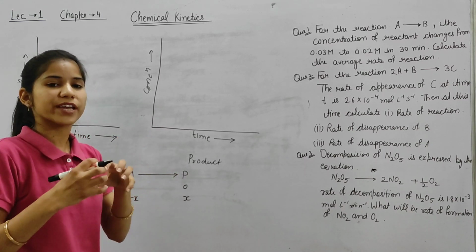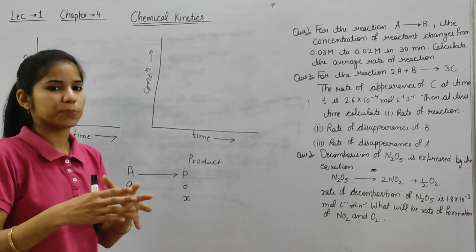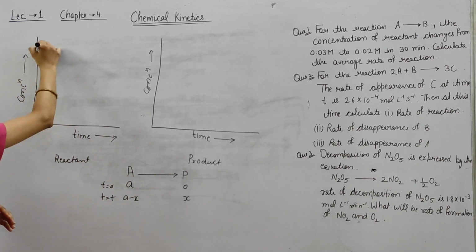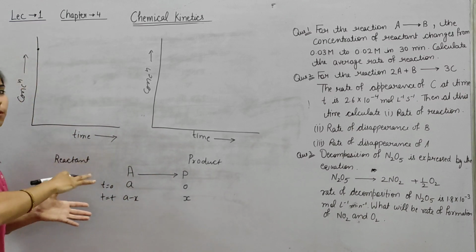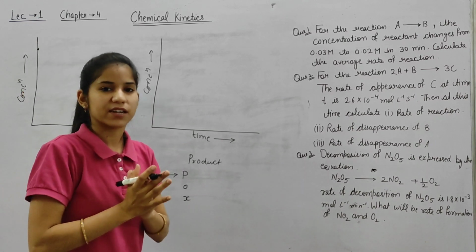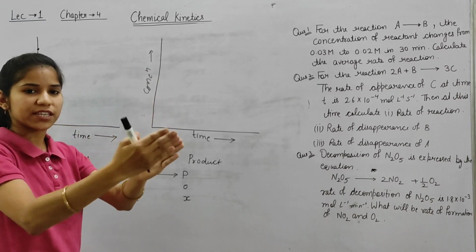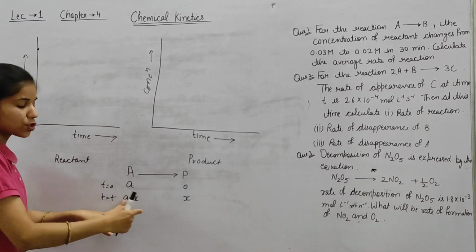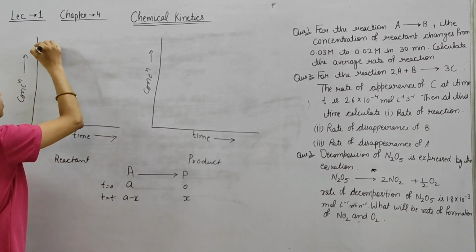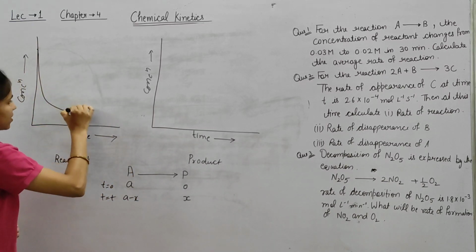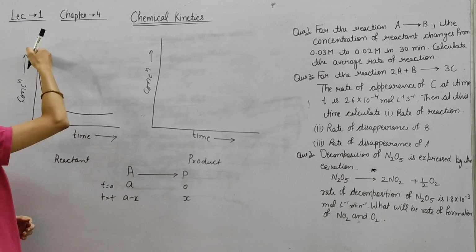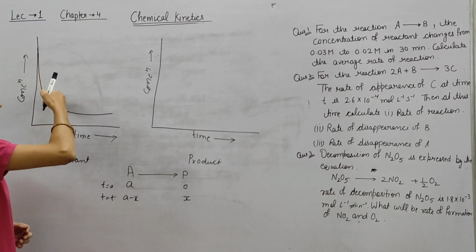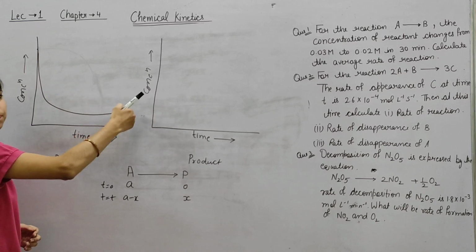So the amount of reactant is completely there, no product is present, so the concentration of A is completely higher. When the time increases, this concentration decreases like this. This reduces from A. So the graph would look like this, with time this concentration decreases.